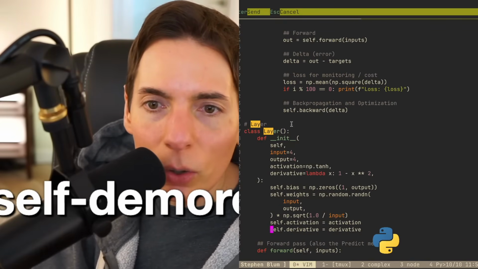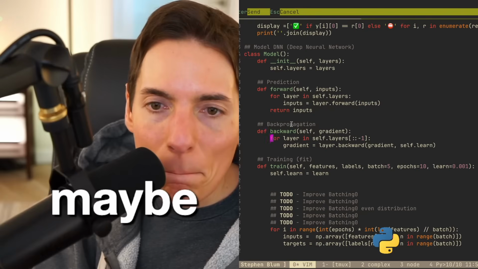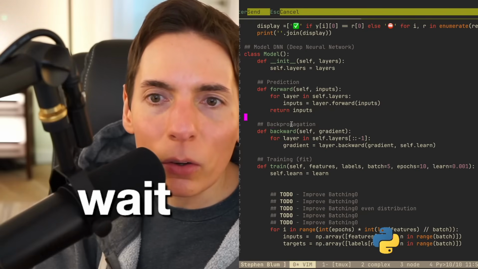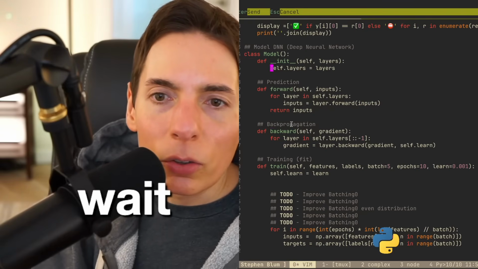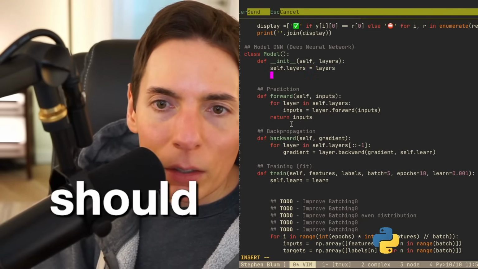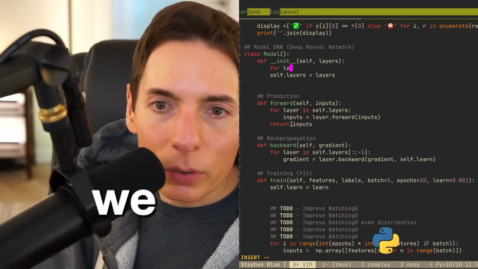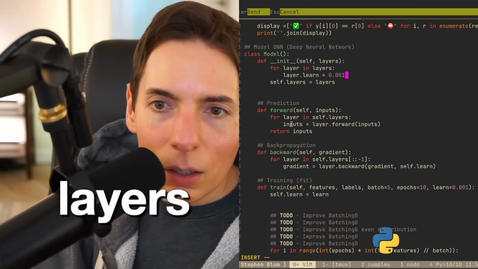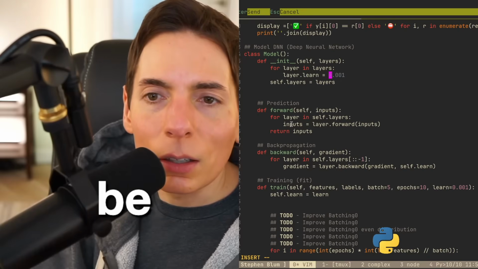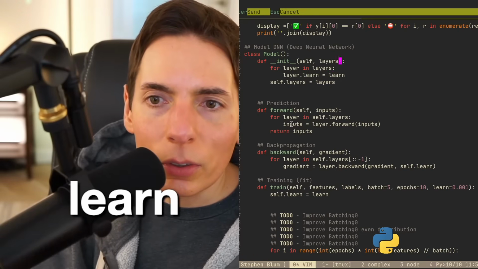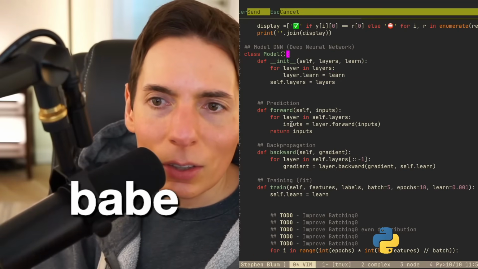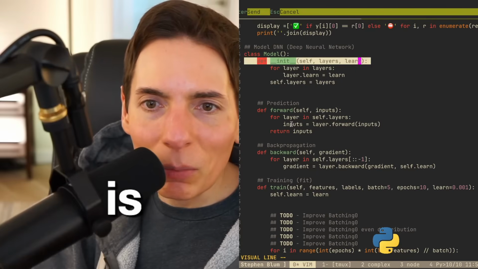I think we can do it by maybe, wait, model layers. Okay, so we should do this. Hold on. How do we do this? For layer in layers, learn is going to be learn. Let me just say, learn, something like this. I think maybe, is this okay? Can we do it like this?